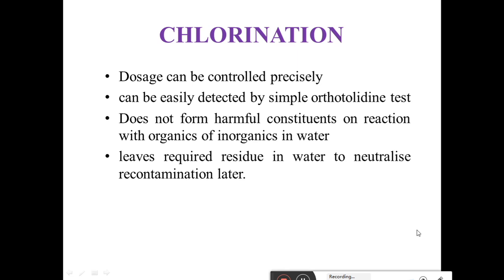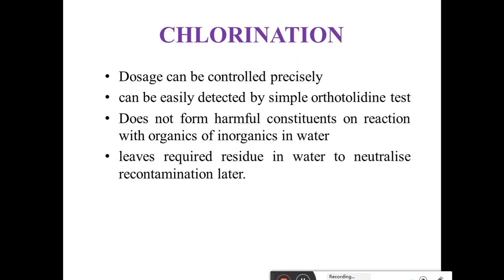Next, chlorine doses can be controlled precisely. They can be easily detected by the simple orthotolidine test. Chlorine does not form harmful constituents on reaction with organics or inorganics in water, and it leaves the required residue in water to neutralize recontamination later.